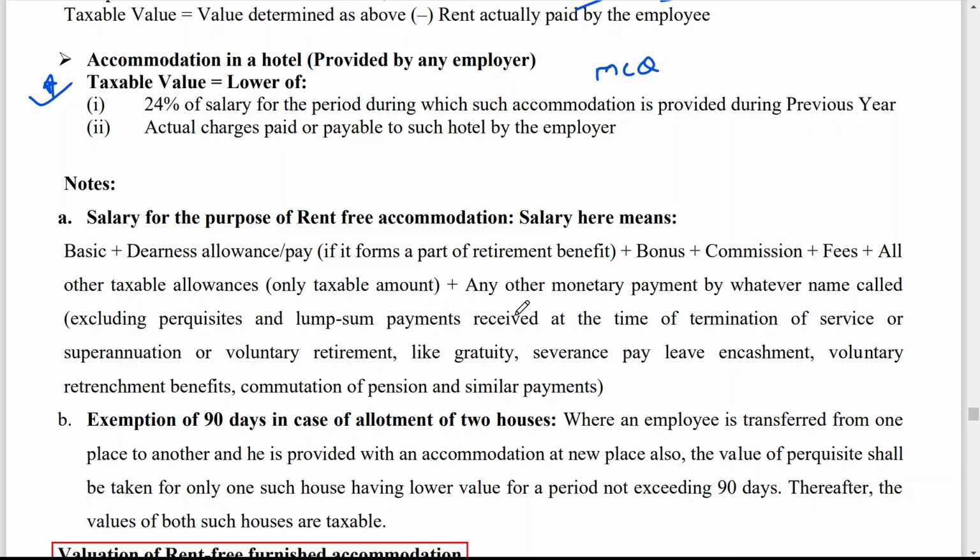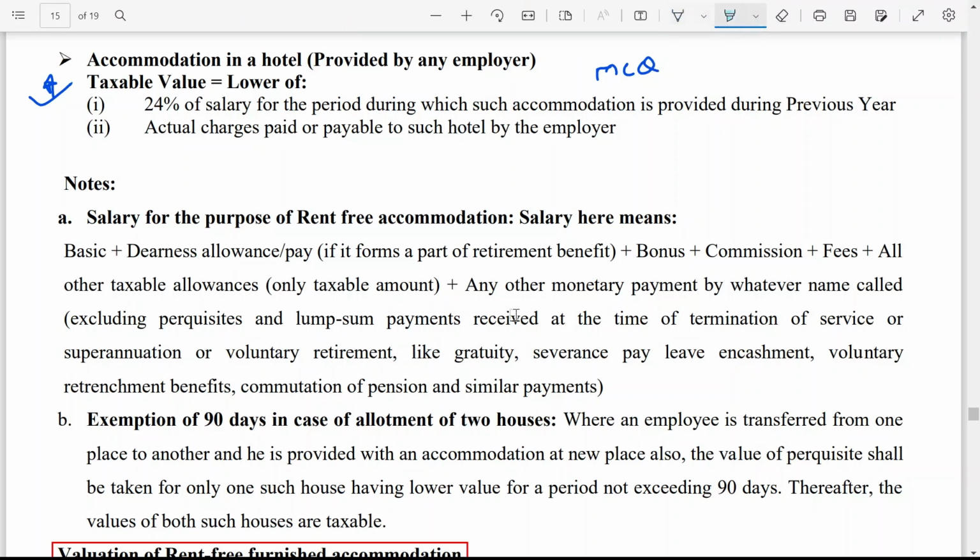Now here we are now and then talking about salary. So actually we have to understand the meaning of salary, and here salary has a very broad meaning. Salary includes all the things. Basic salary, plus dearness allowance or dearness pay, whatever you can say, if it forms part of the retirement benefit. If it does not form part of the retirement benefit, then it is not to be considered. If it forms part of the retirement benefit, then only you have to consider.